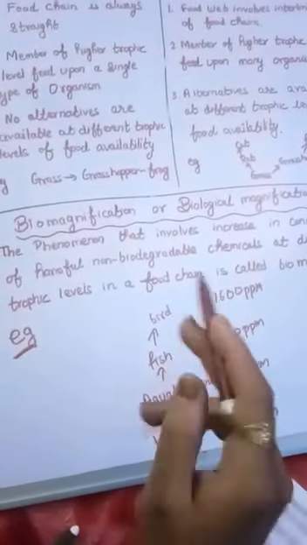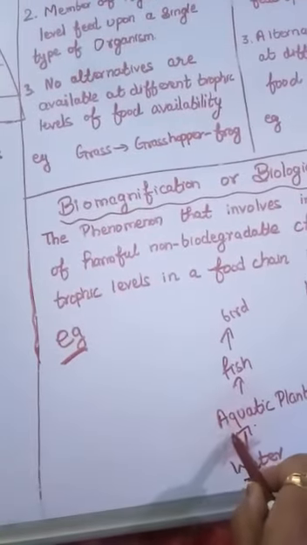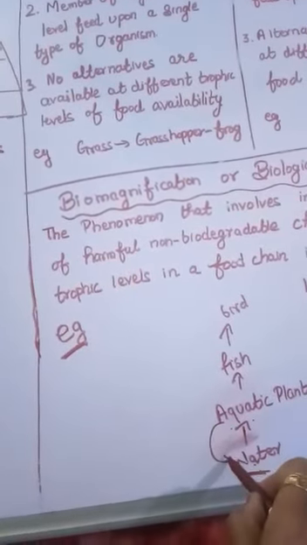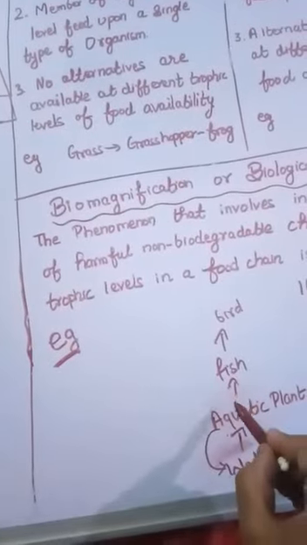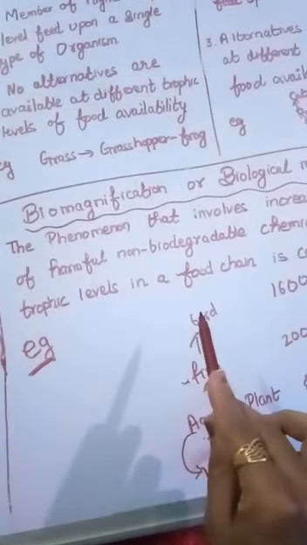So let's take an example. If we take an aquatic food chain in which many aquatic plants are present in the water, the aquatic plants take their nutrition from the water. Further, aquatic plants are eaten by small fishes and the fishes are further eaten by the birds.